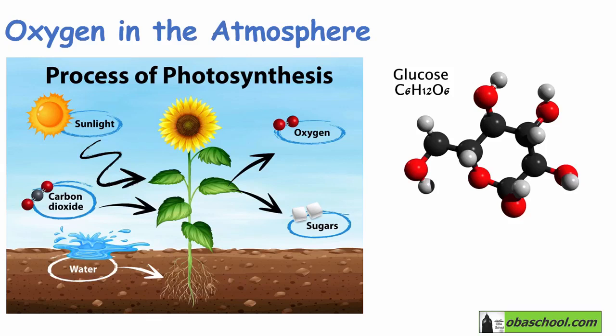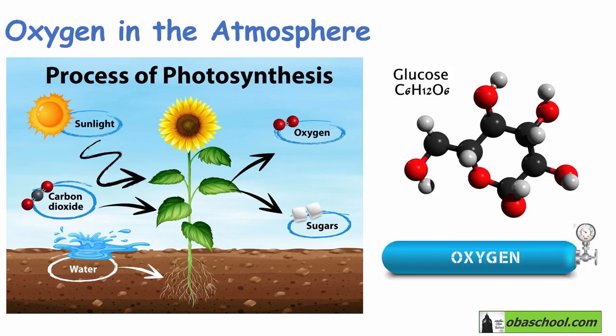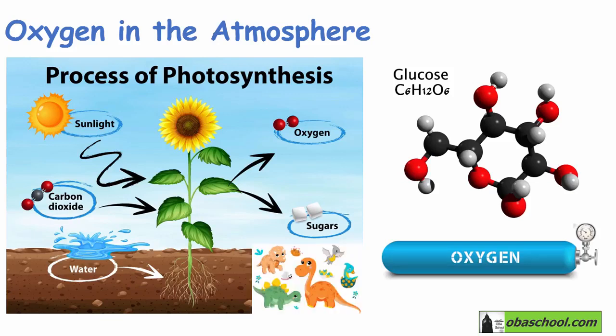More plants mean more oxygen, so now the atmosphere became richer in oxygen. And this made it possible for the first animal forms to evolve.